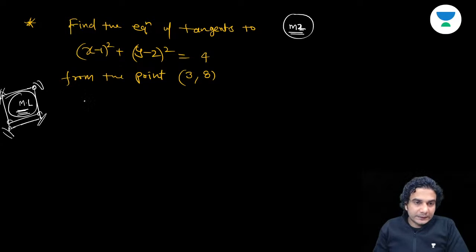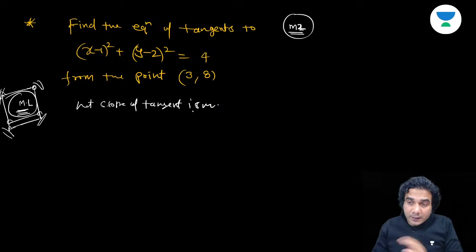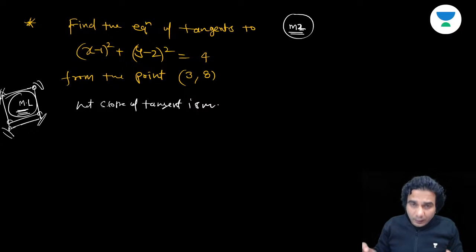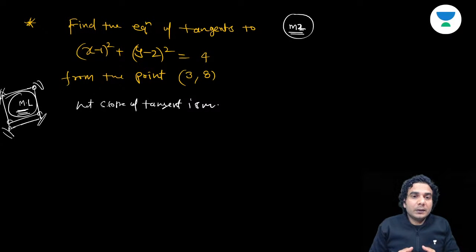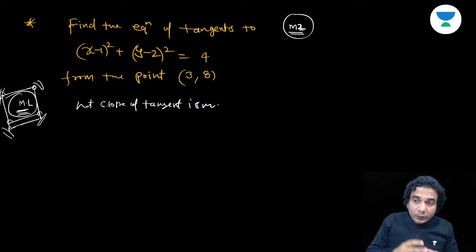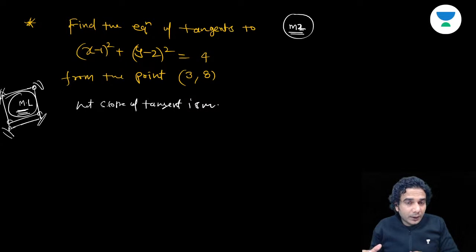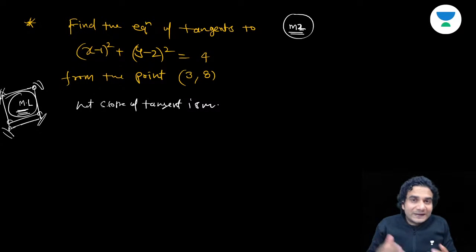All right, let's start. So let the slope of tangent be m. So the first method is basically a general method which you can apply for any curve. It's a similar procedure, which is writing the equation of tangent in slope form for shifted curves or standard curves.